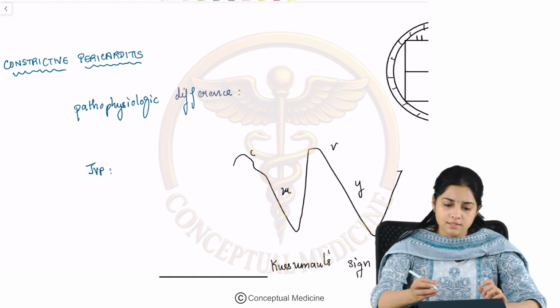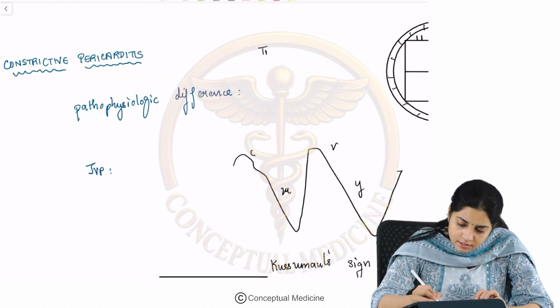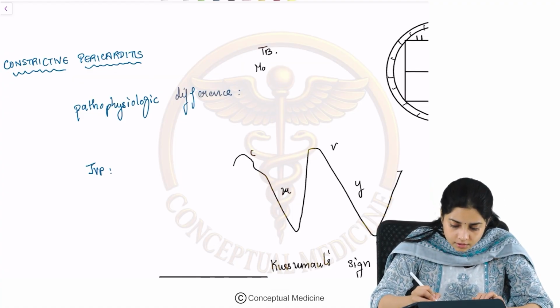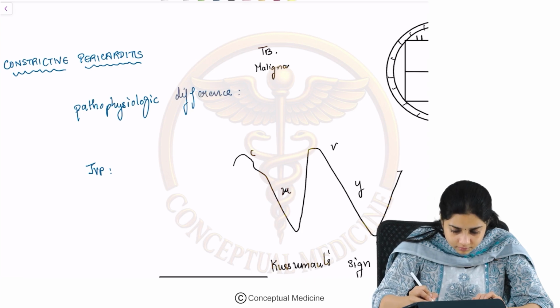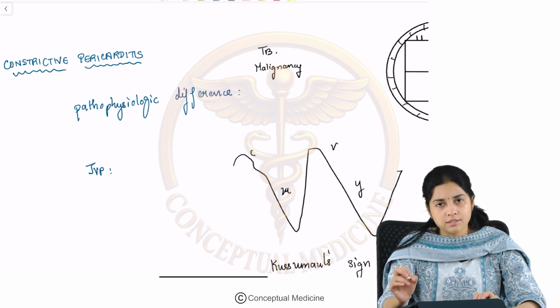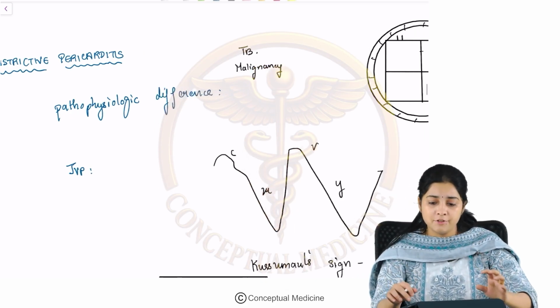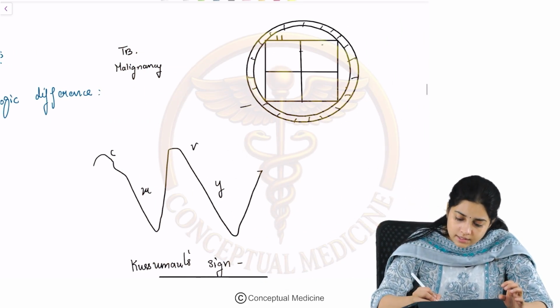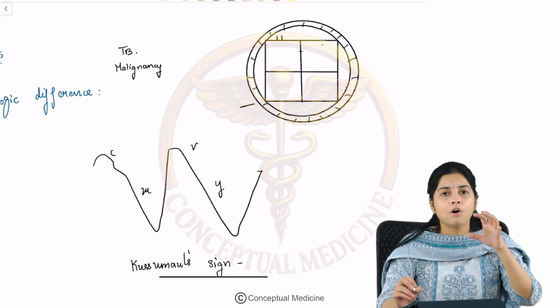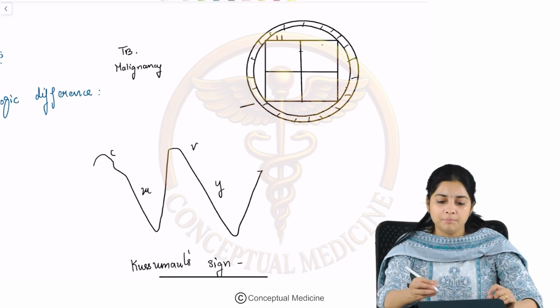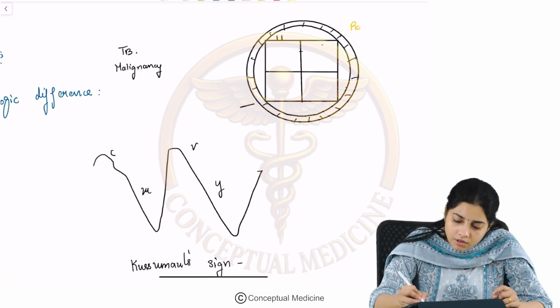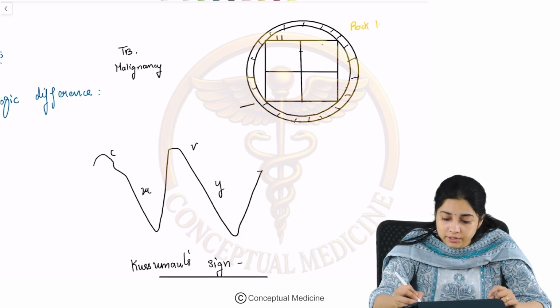So in conditions such as tuberculosis and malignancies, when there is an infiltrative process, there is infiltration of the pericardium and the pericardium becomes a hardened, stiffened, rock-like structure.